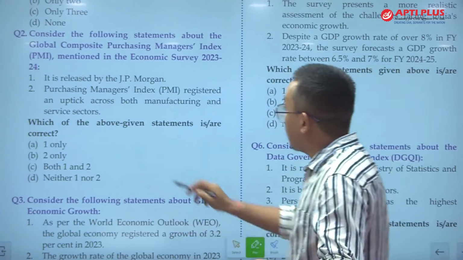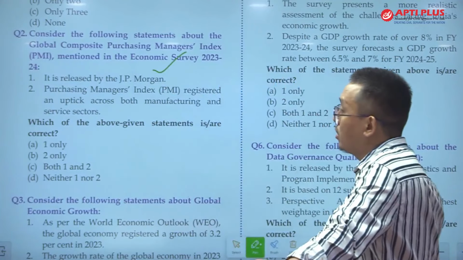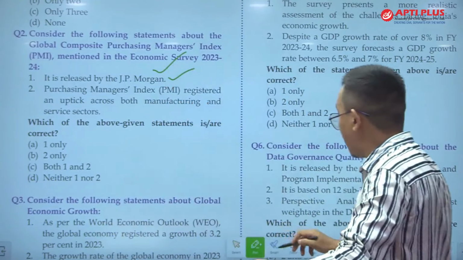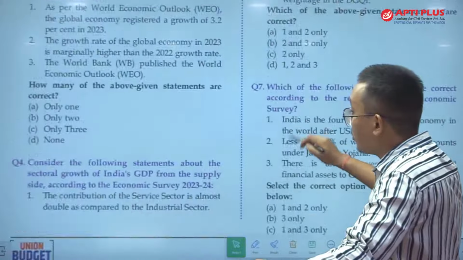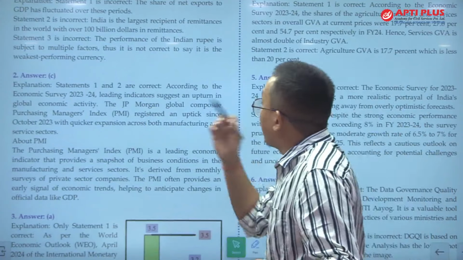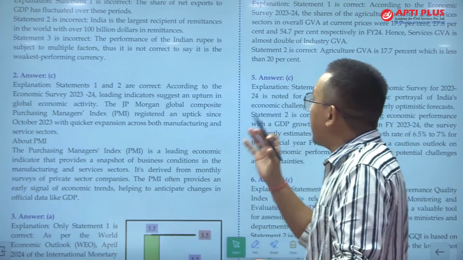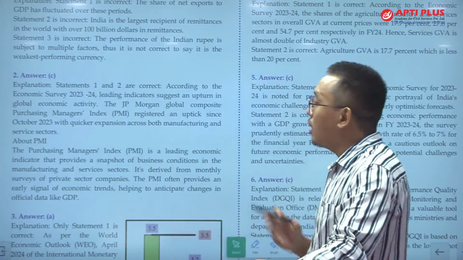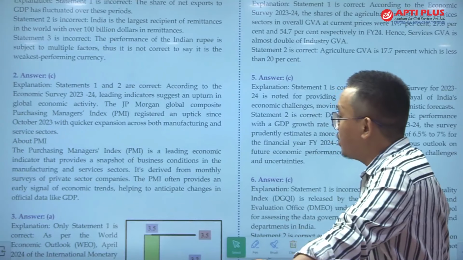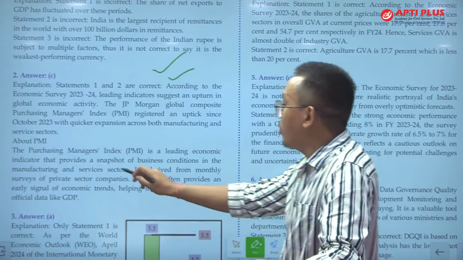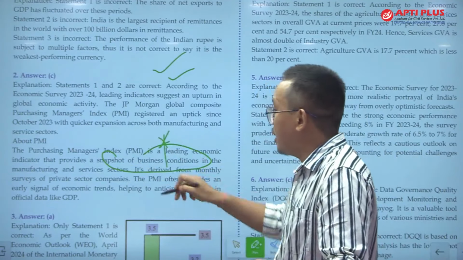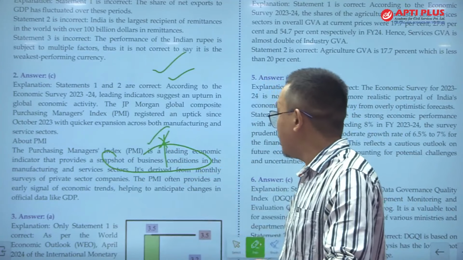So JP Morgan basically launches this scheme, and the PMI has seen an increase in both the services and the manufacturing sector. If you see the explanation of this question, according to the Economic Survey the leading indicators suggest that there is an upturn in the Purchasing Managers Index, and this is released by JP Morgan. PMI is a leading economic indicator which provides a snapshot of business conditions in the manufacturing and service sector. Both manufacturing and service sectors are covered in this PMI, and it is derived from monthly